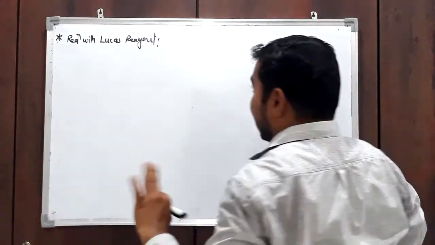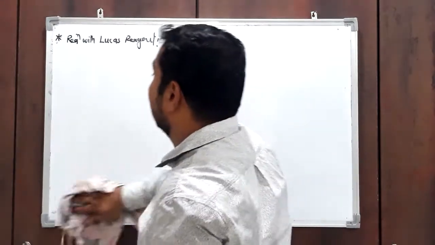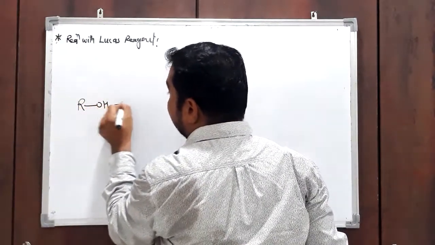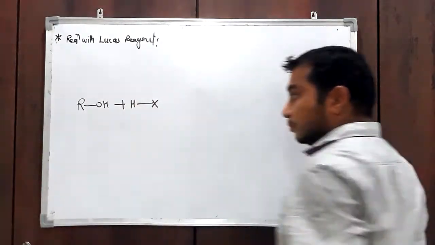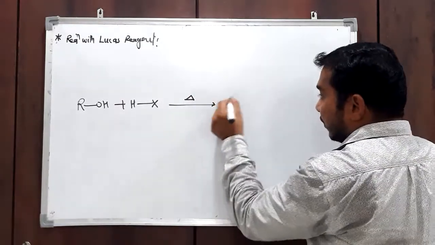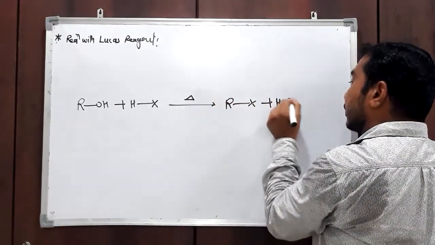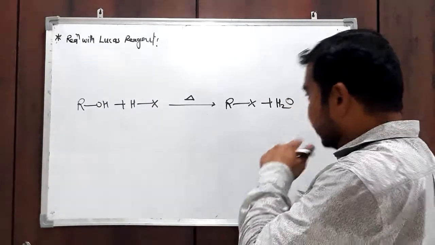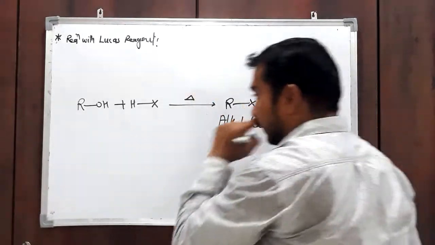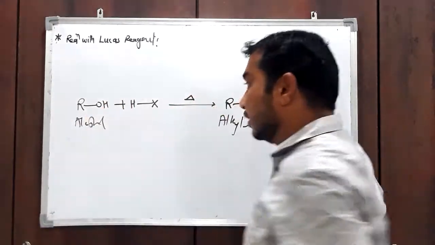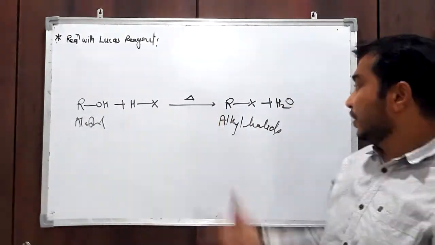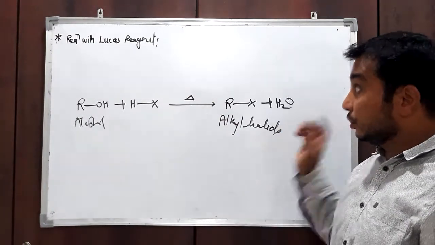Before this, I want to explain one reaction that you have already learned. Alcohol reacts with HX, just heat, and you will get alkyl halide. By using this reaction we can prepare alkyl halide from alcohol. So alcohol reacts with hydrogen halide in the presence of heat, giving alkyl halide and H2O. Okay, so this is the basic reaction.